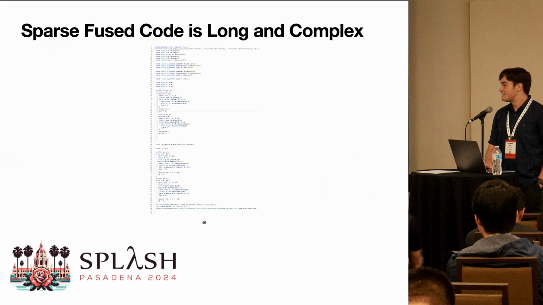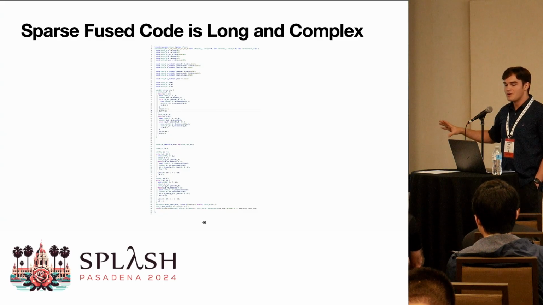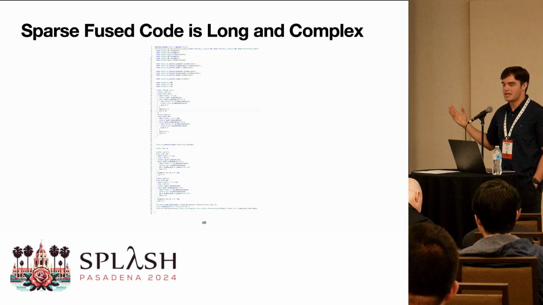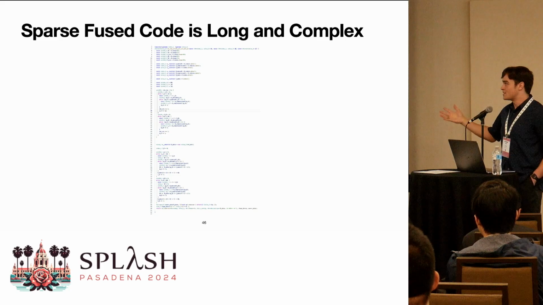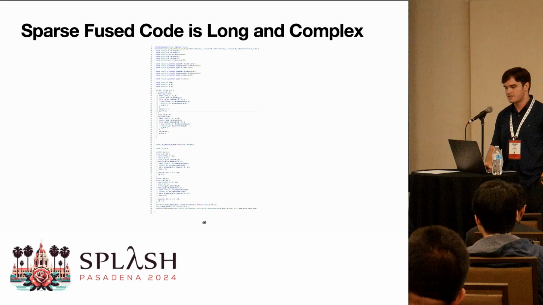Fused code is super messy and extremely complex. And I don't expect you to read this. I, in fact, made this so small that you can't read this. But this is just one of those kernels from beforehand. And there is a ton of complex control flow. It's very hard to handwrite this code. And in fact, handwriting a lot of this code sometimes would get it wrong. So it would be great if a compiler can generate this code with some reasonable correctness guarantees.